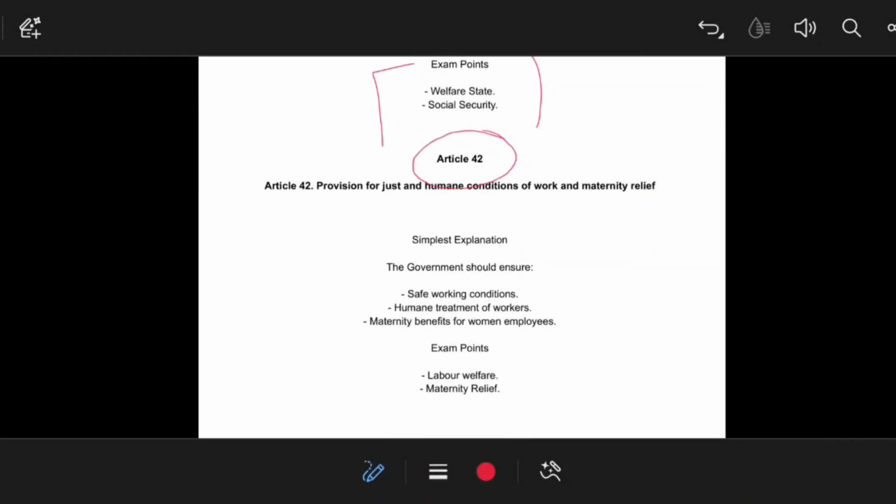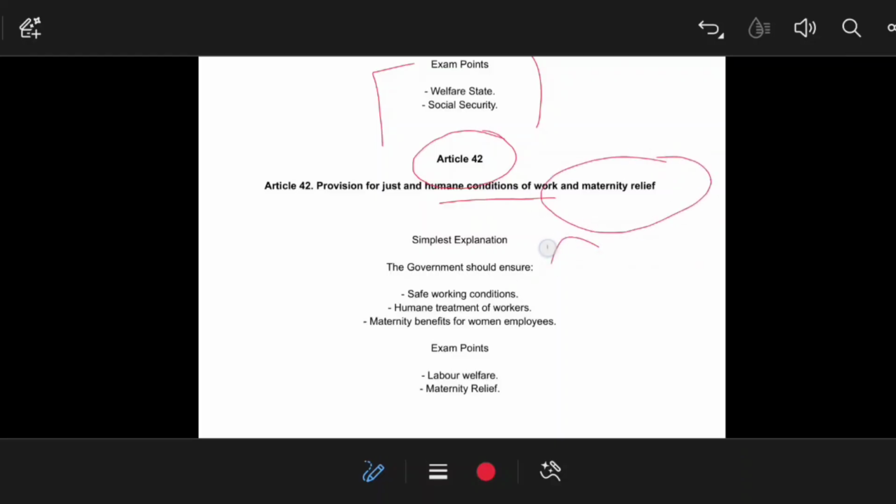Now Article 42 is very important for workers working in any industrial zone or industry. What happens is that the boss of the industry, or the manager who is managing that industry, imposes heavy tasks on the workers, and so the workers are not able to focus on their health, and their health deteriorates every time. That's why Article 42 talks about humane conditions of work, and also about maternity relief for women.